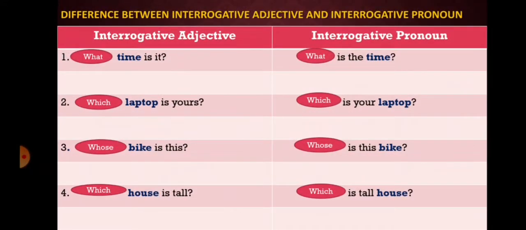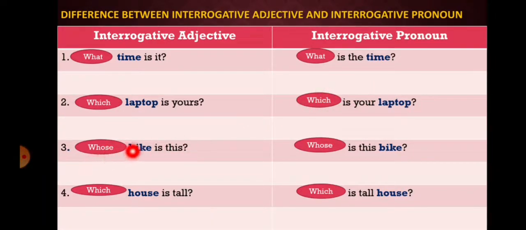Now students, we are going to see the differences between interrogative adjective and interrogative pronoun. In interrogative adjective, the noun is near to the words, while in interrogative pronoun, the noun is far away from the words. Like here in interrogative adjective, what time is it? So here the noun time is near to the word what. What is the time? Here the noun is far away from the word what. Which laptop is yours? Here again the noun laptop is near to the word which. Which is your laptop? So here the noun is far away from the word which.